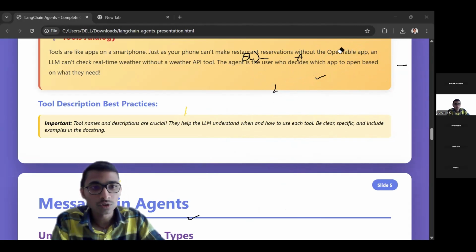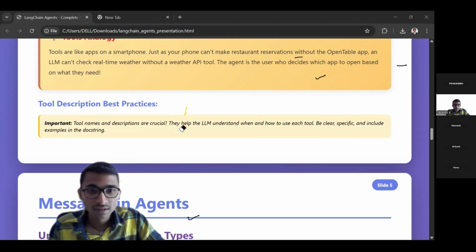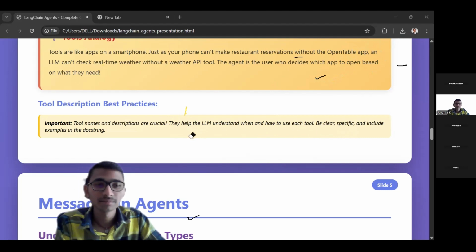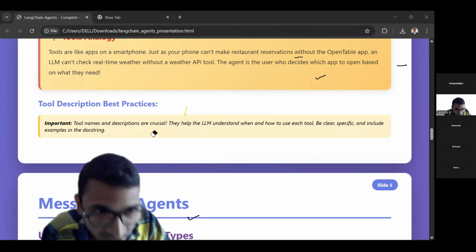That is present in the node, important, right? Here I have defined something as important. You can see tool names and descriptions are very crucial. Here you can see, the LLM understands when and how to use each tool. Be clear, specific, and include examples in the docstring. Are you able to understand this statement?